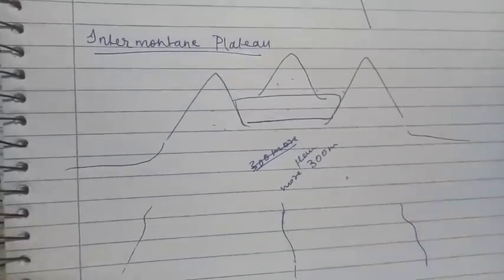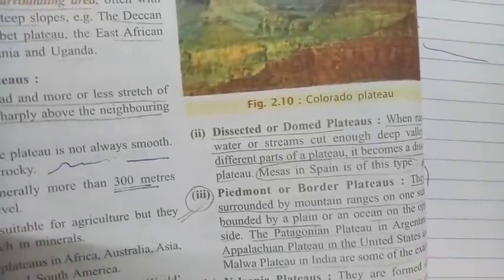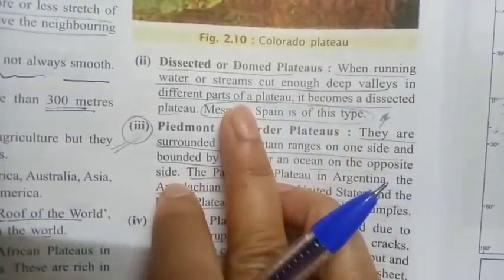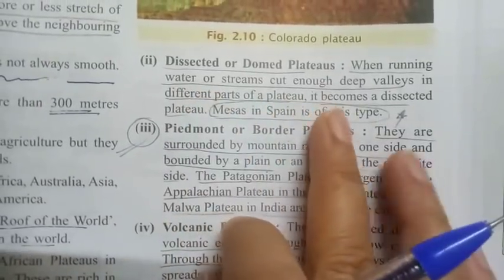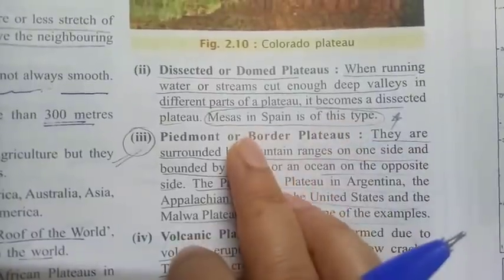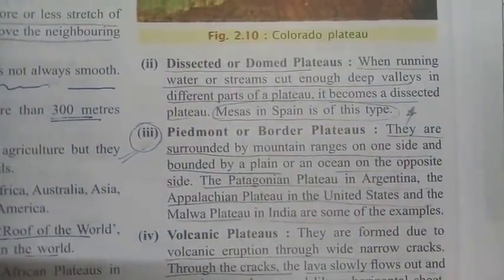Now we are coming to the second type of plateau, that is dissected or domed plateau. We are going to see over here what is dissected or domed plateau. When running waters or streams cut enough deep valleys in different parts of a plateau, it becomes a dissected plateau. Meseta in Spain is such a type of plateau.